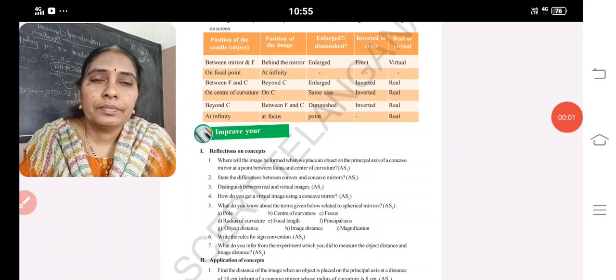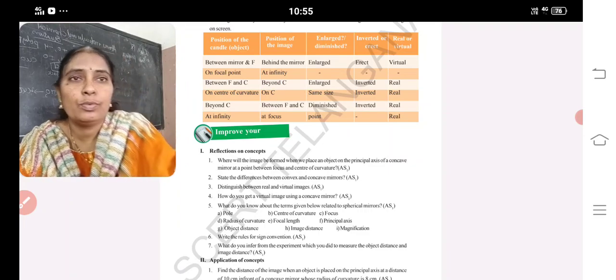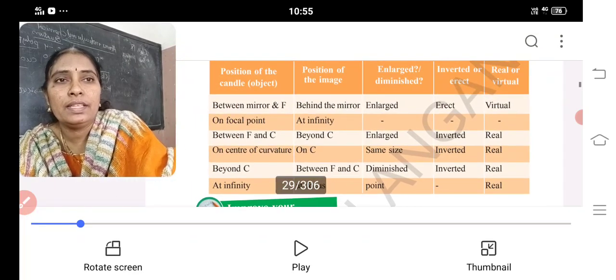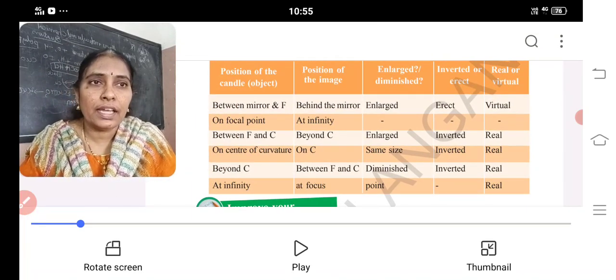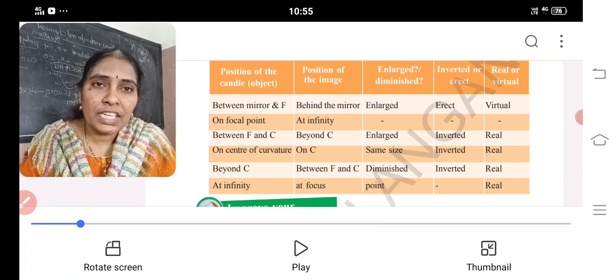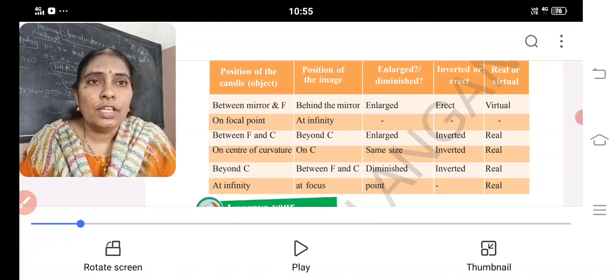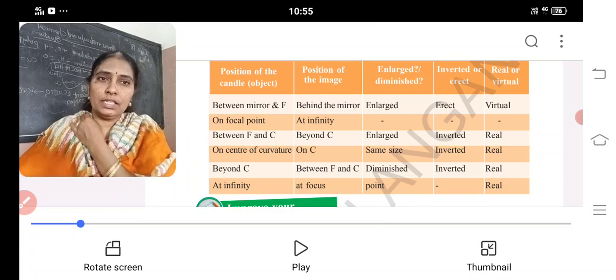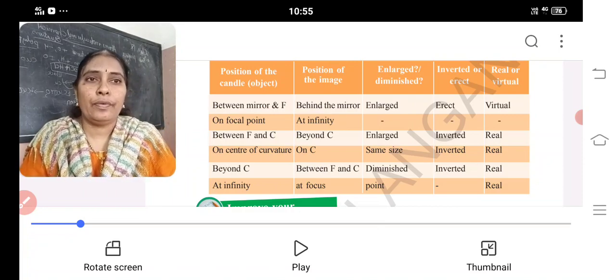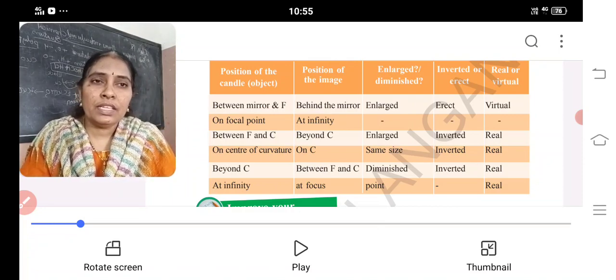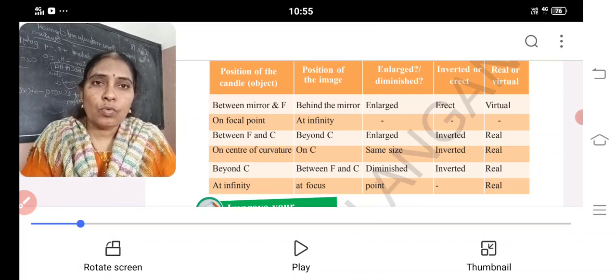Good morning, children. What you are seeing on the screen is the most important topic: the position of the object at different places, which type of image you will get, and where you will get the image, whether it is caught on a screen or not. So the position of the object, first one, is between the mirror and F, and you will get the image behind the mirror. Which type of image? Enlarged image, erect, and virtual.